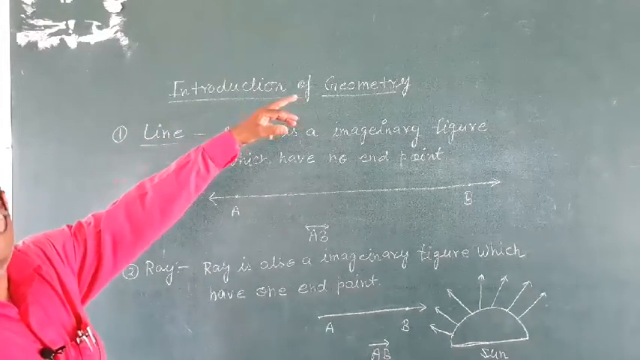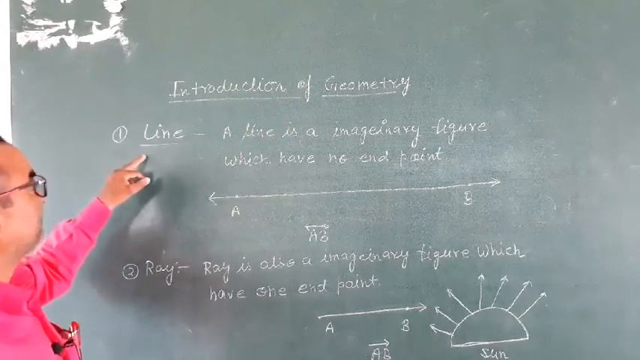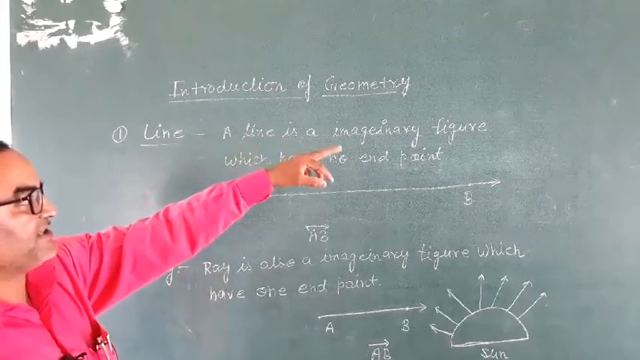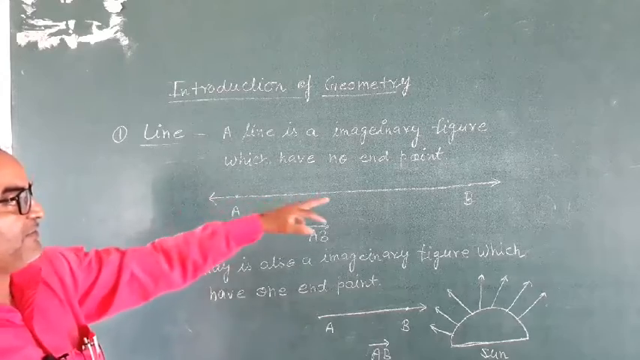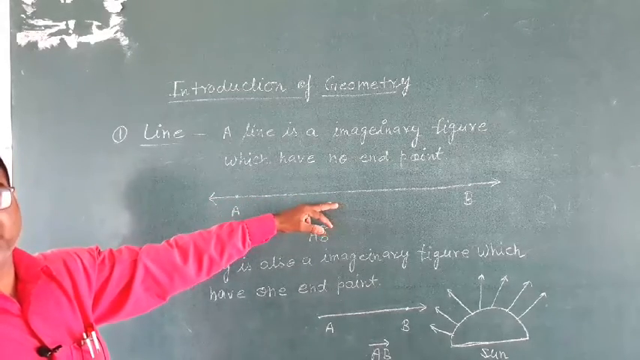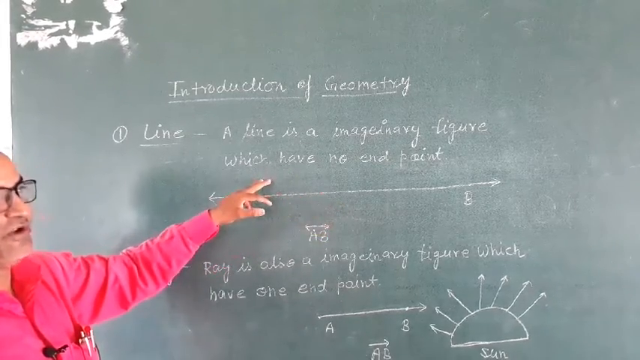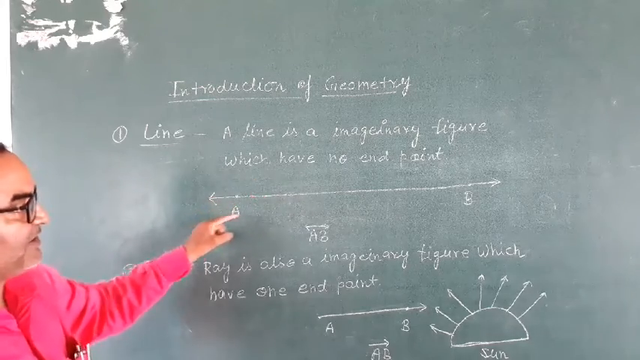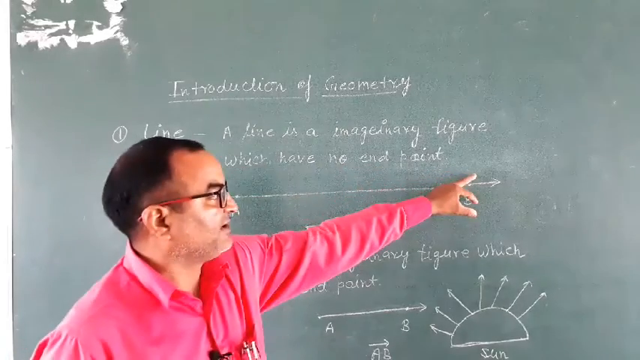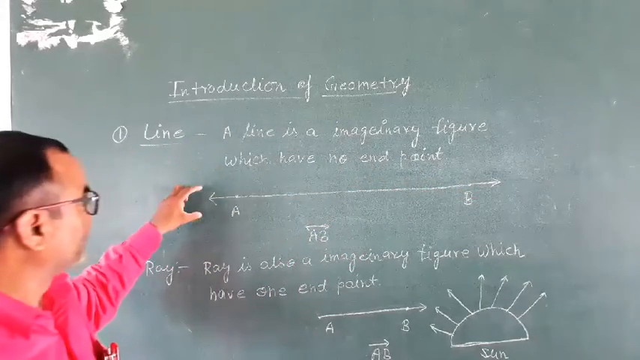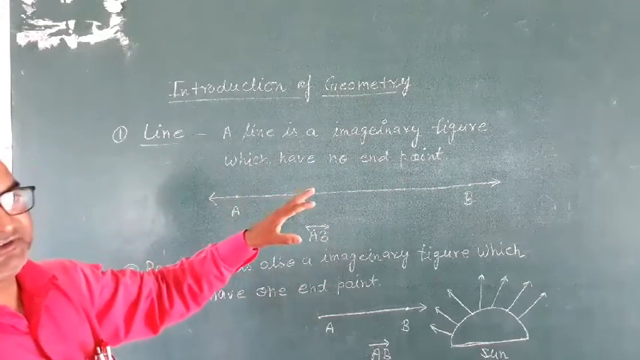Introduction of geometry. First, line. A line is an imaginary figure which has no end point. This is the symbol of line. So suppose this is a line; this arrow and this arrow show that they are endless.